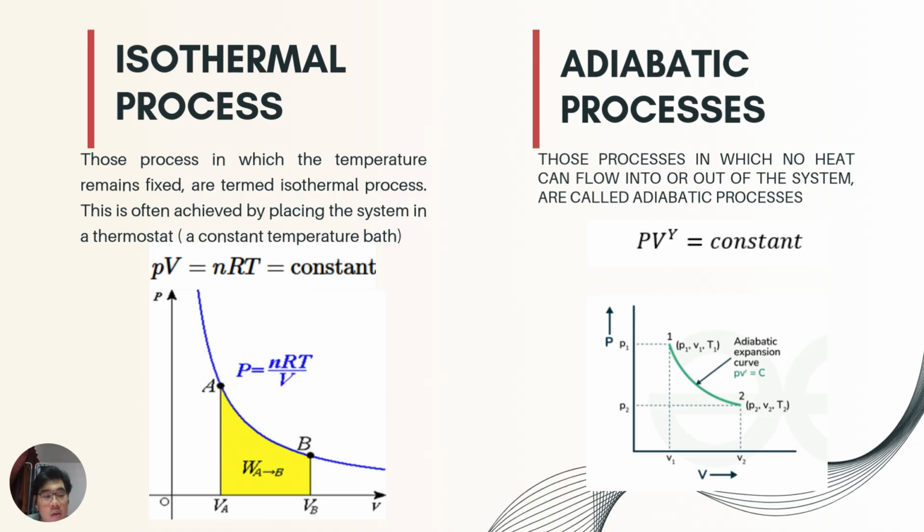Second is the adiabatic process. Those processes in which no heat can flow to or out of the system are called adiabatic processes. And adiabatic condition can be approached by carrying out the process in an insulated container such as a thermos bottle. And high vacuum and highly polished surface help to achieve thermal insulation. And the formula is P times V to the power of gamma equals constant.